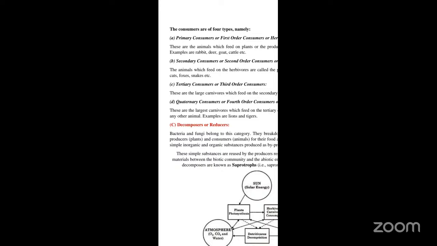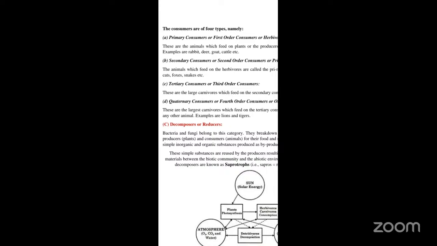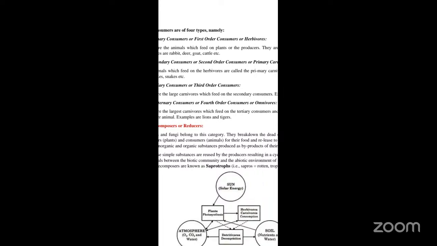These simple substances are again reused by the producers, resulting in a cycling of materials between the biotic component and the abiotic environment. Hence, they are also called saprotrophs. Sapros meaning rotten, whereas trophos meaning feeder. So what is the role of the decomposers?